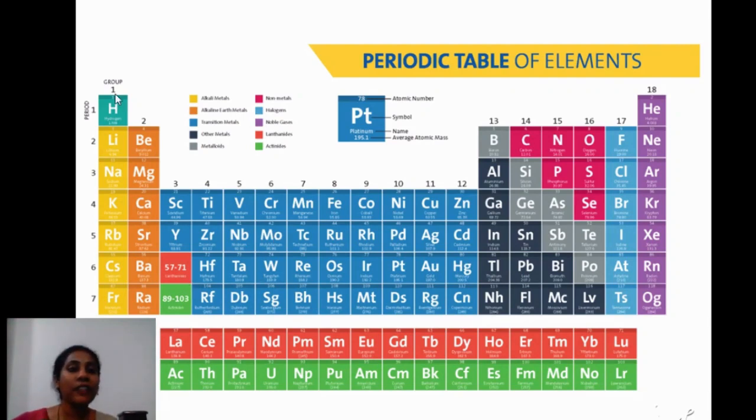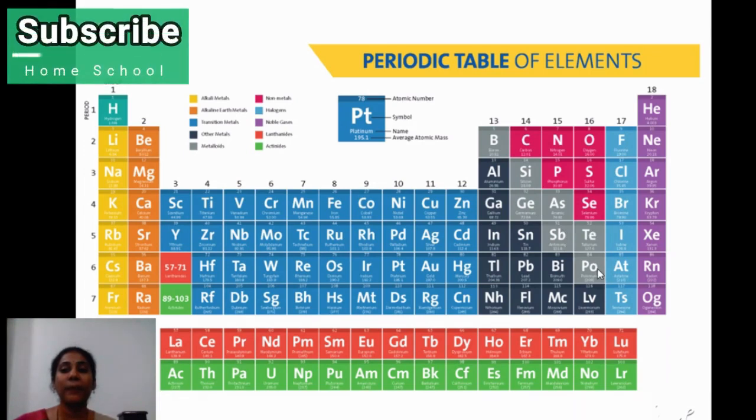And you can observe here, group number 1 to group number 12, all of these are metals only. And group number 13 to group number 18 are non-metals. But this grey color you can observe here, that is boron, silicon, germanium, arsenic, antimony, tellurium and polonium.